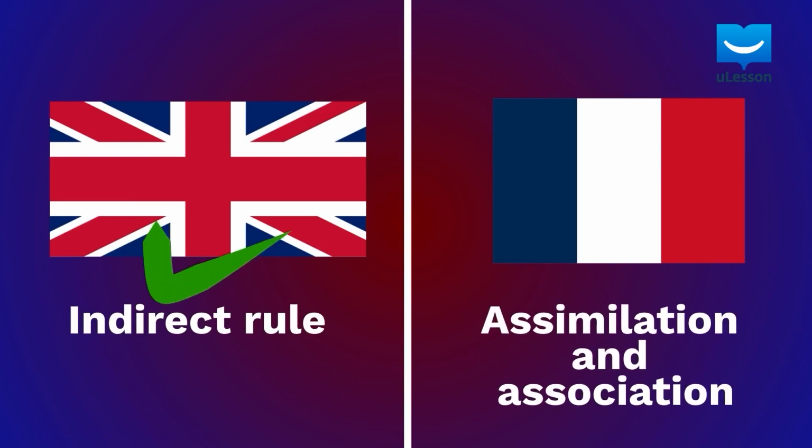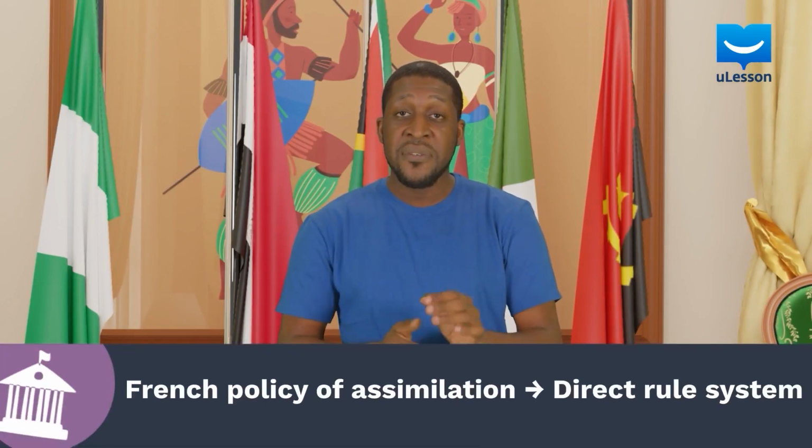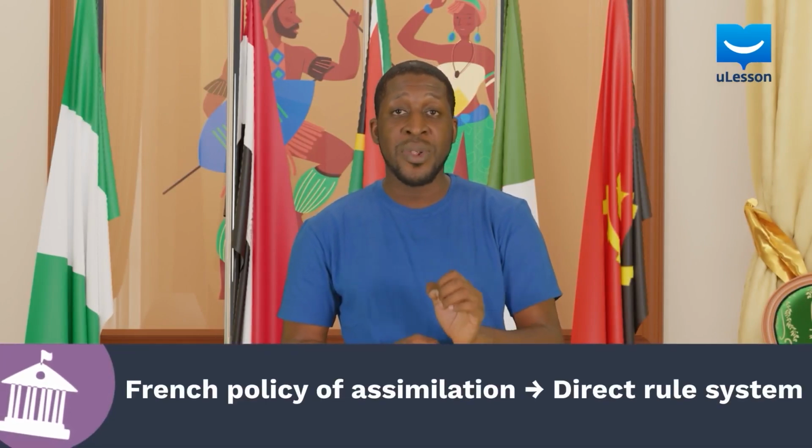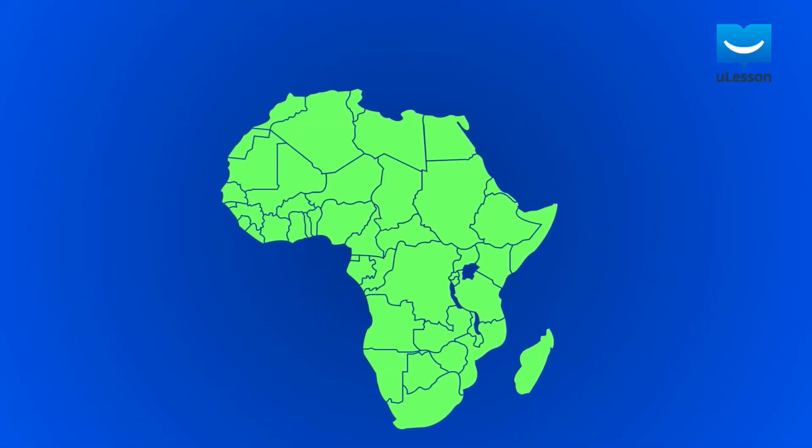We have discussed the indirect rule in previous lessons. However, what is assimilation and association? Let's head into that. The French policy of assimilation can also be called the direct rule system. This policy was first adopted in West Africa and was used to govern the West African province.